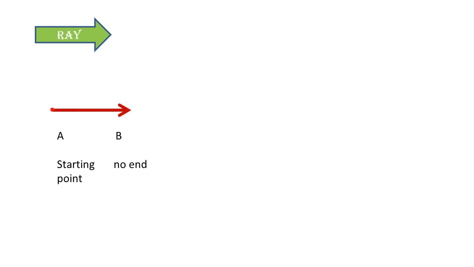On this plain paper, we can see an arrow-like shape which starts from point A, and on the side of point B we have an arrow sign. It means that in this direction it can be increased infinitely. So we can say a ray has a starting point but no end point.